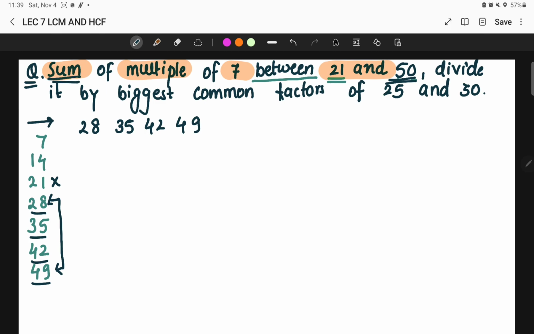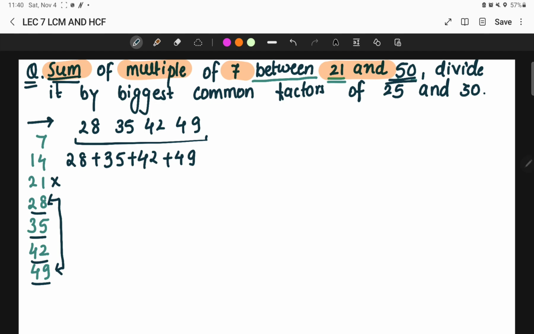Find the summation of the multiples of 7 between 21 and 50. We have to take the summation of all these terms, that is 28 plus 35 plus 42 plus 49, the total summation, oh sorry, not 49, something is going wrong over here. Just a minute please.